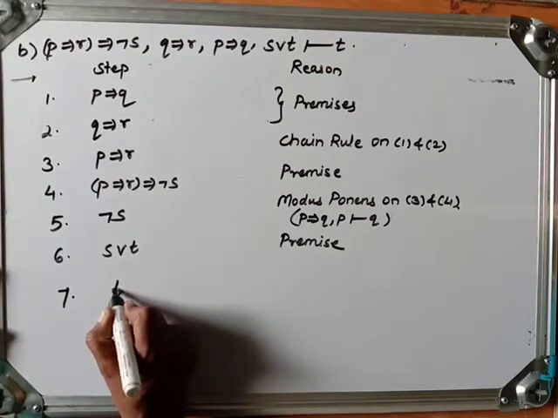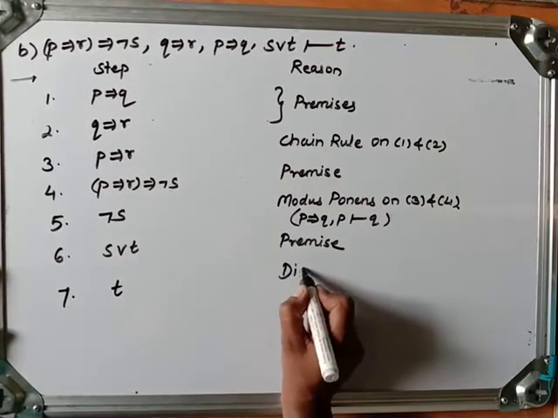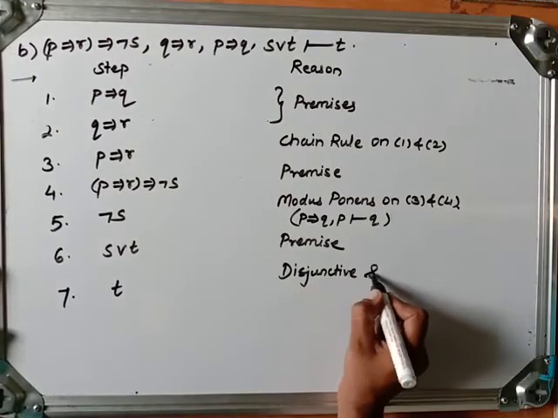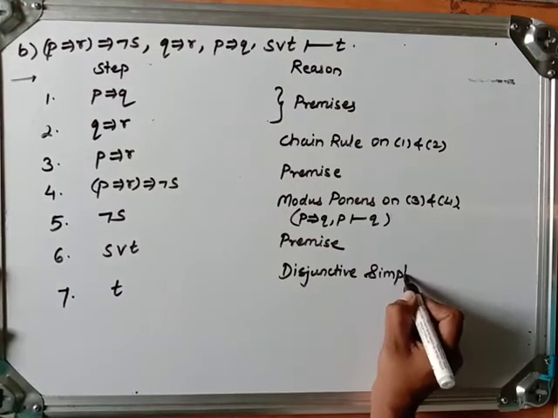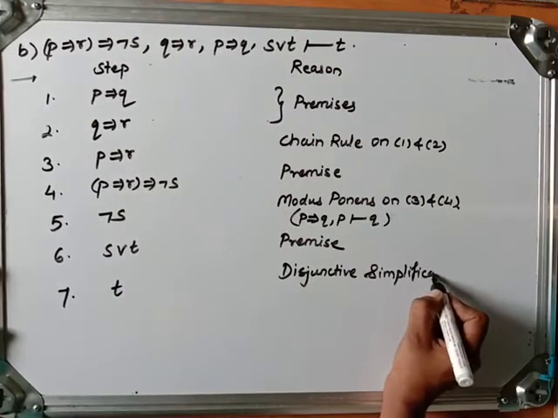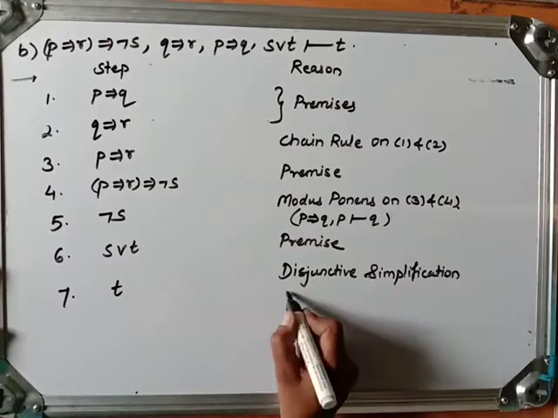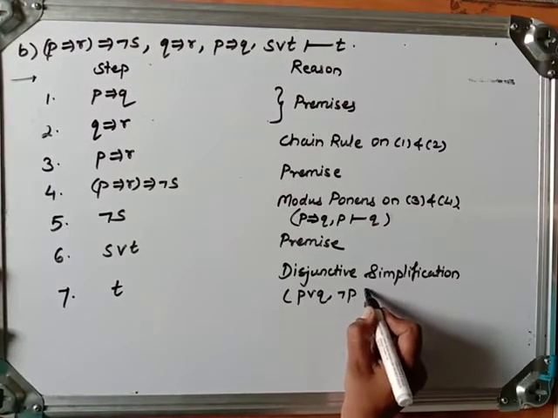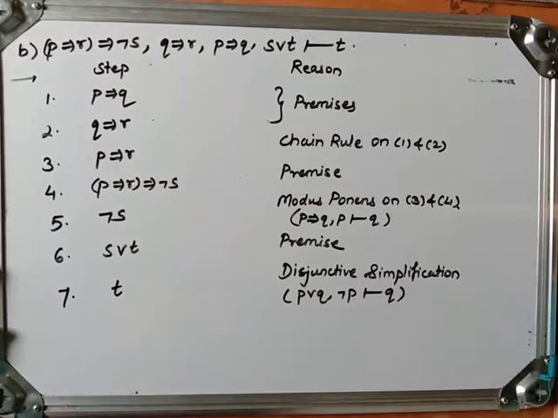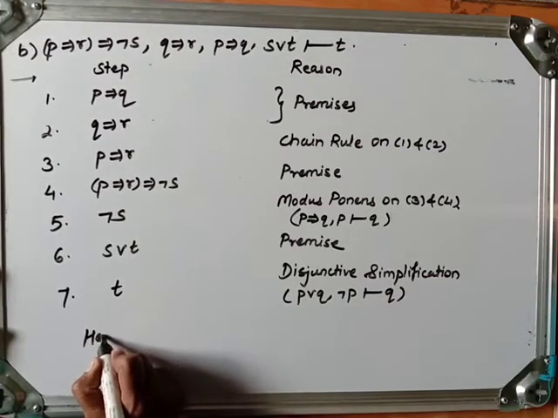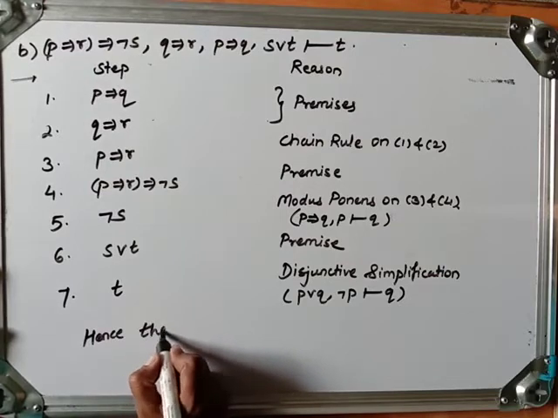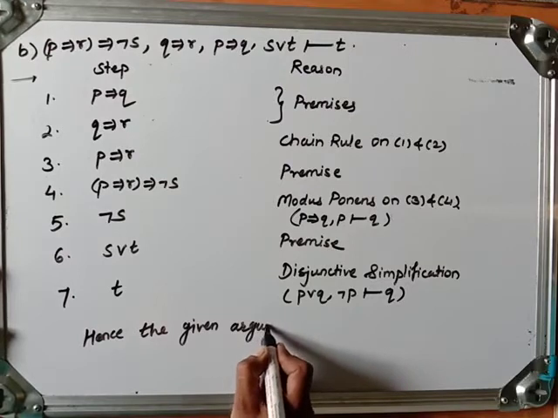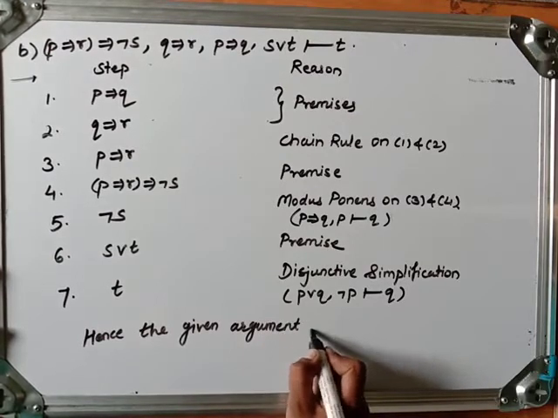So in the 7th step we get T using disjunctive simplification. Disjunctive simplification: that is, P or Q and negation P yields Q. Hence, the given argument is valid.